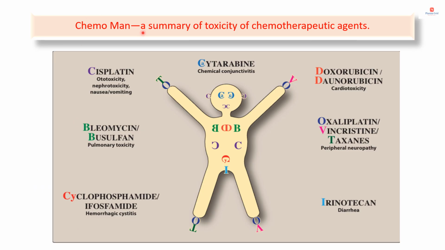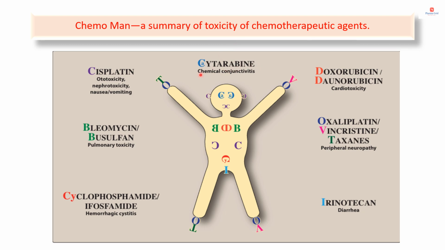So in this slide, I have mentioned the summary of toxicity of chemotherapeutic agents. As I have already discussed, along with the classification of anti-cancer drugs, specific toxicities associated with these anti-cancer drugs are very important. So first one is cisplatin. The specific toxicities related to cisplatin are ototoxicity, nephrotoxicity, and nausea and vomiting. And bleomycin and busulfan cause pulmonary toxicity. Then cyclophosphamide and ifosfamide, major toxicity is hemorrhagic cystitis. In order to prevent this problem, these drugs are usually co-administered with mesna.